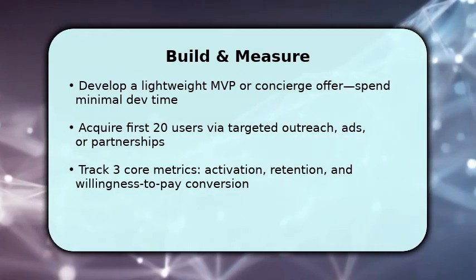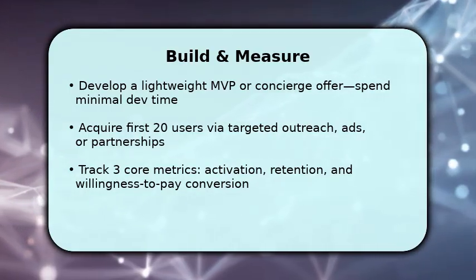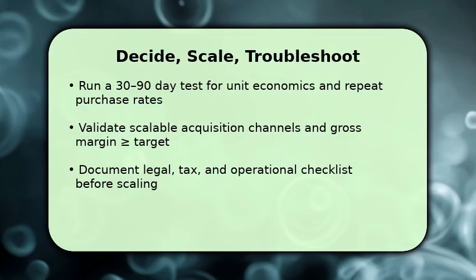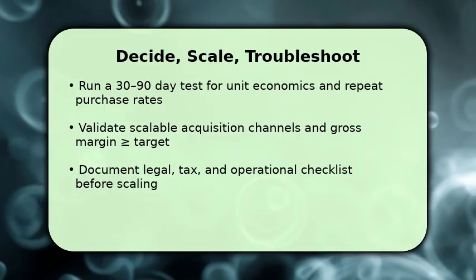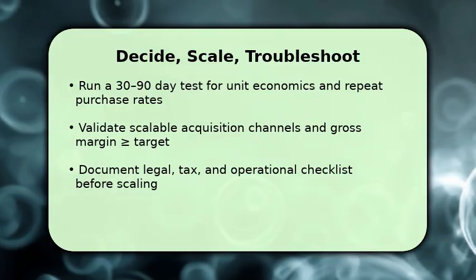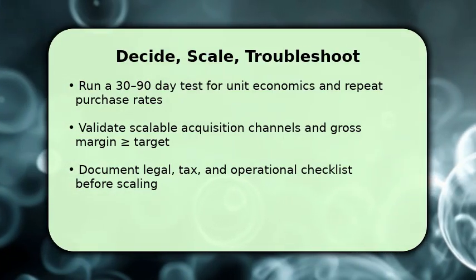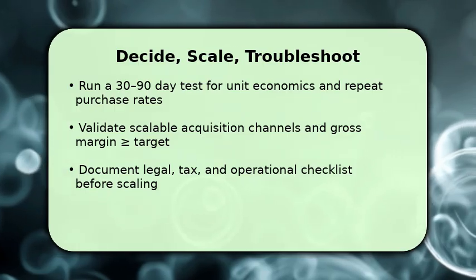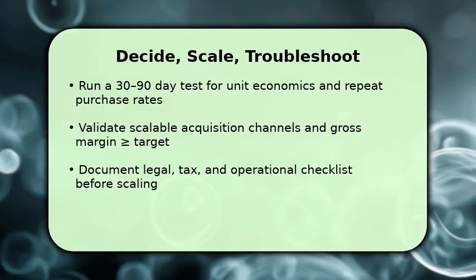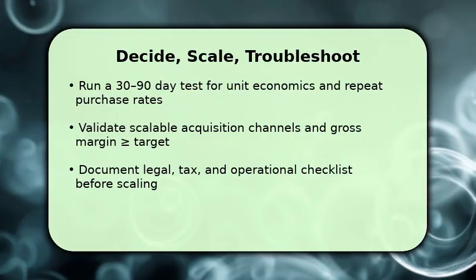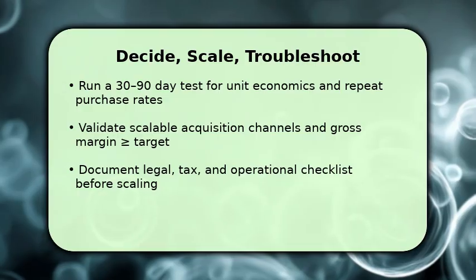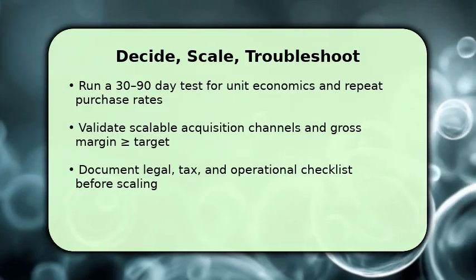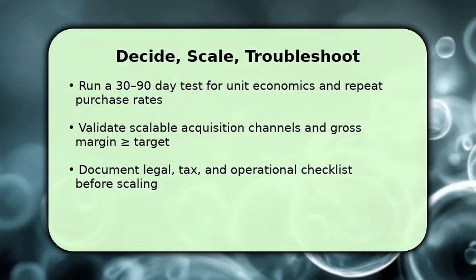You finish validation by running a 30-90-day experiment to confirm unit economics and repeat purchase behavior. This determines if the business can scale profitably. Once done, validate at least one scalable acquisition channel and ensure gross margin meets your target so growth won't burn cash. Make sure to cover legal, tax, and ops basics before expanding. Troubleshooting tip: if metrics stall, pause scaling and run one user interviews to diagnose.